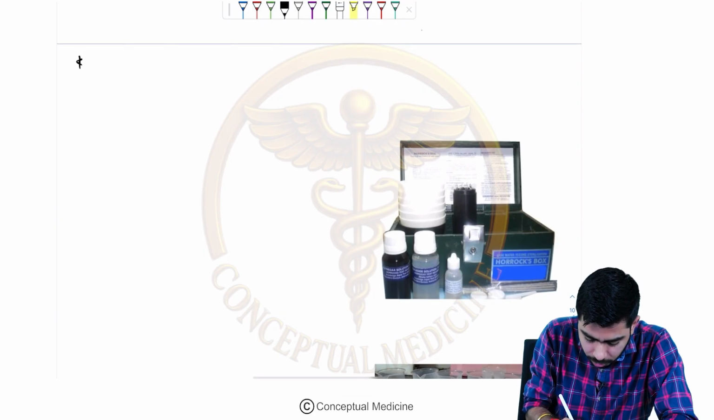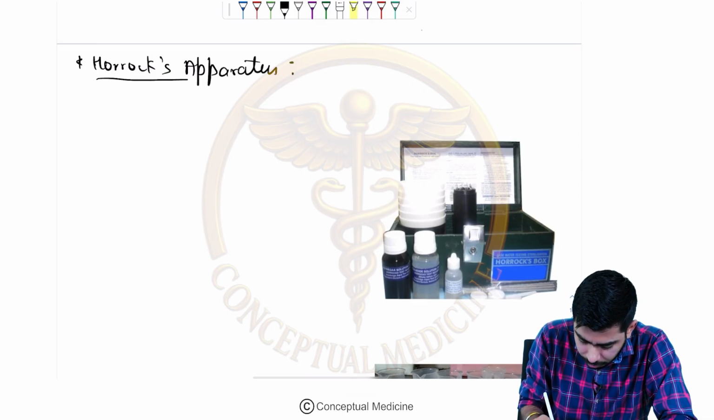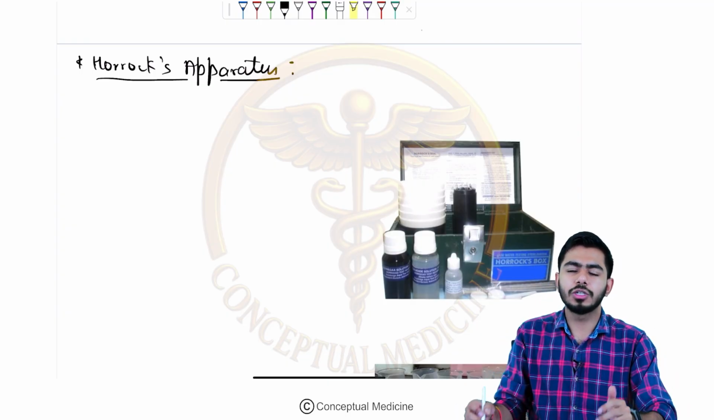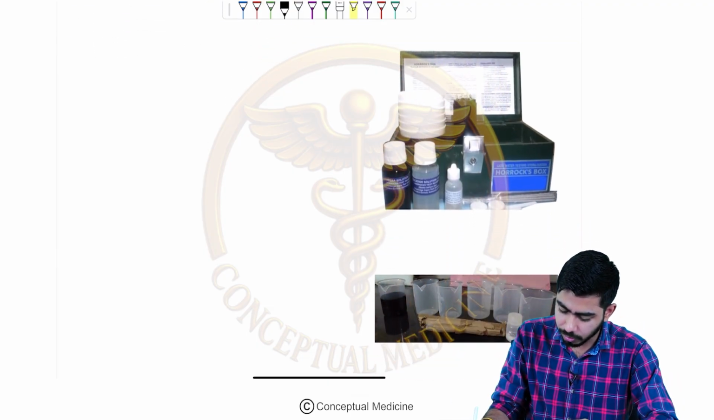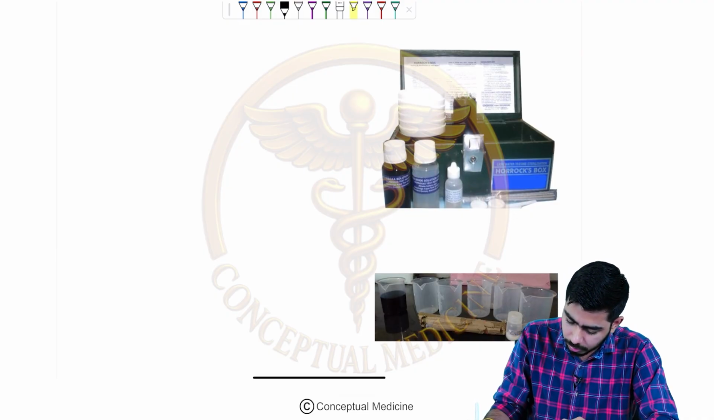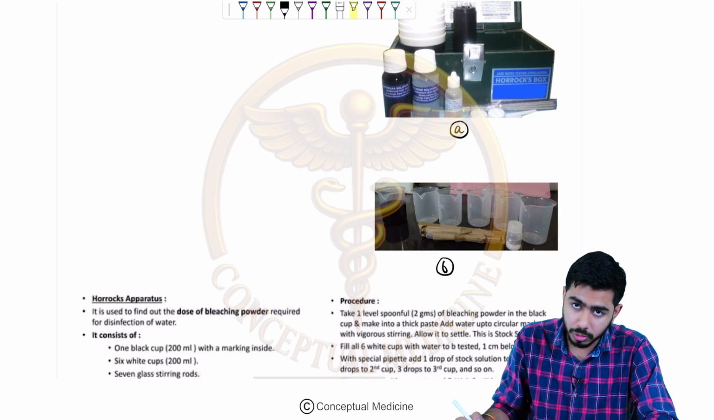So now let's talk about what is the Horrocks apparatus, right? Very important one. Sometimes they actually ease your job by just putting the picture in the exam, and you just need to identify the image, right? So this is the image which you can see right now on your screen. This is the Horrocks apparatus. The A image, this is the B image of the Horrocks apparatus.